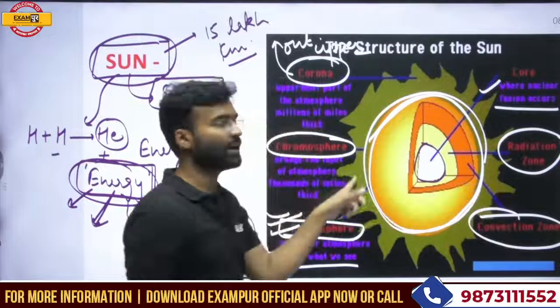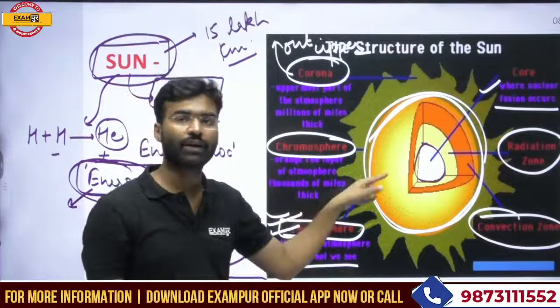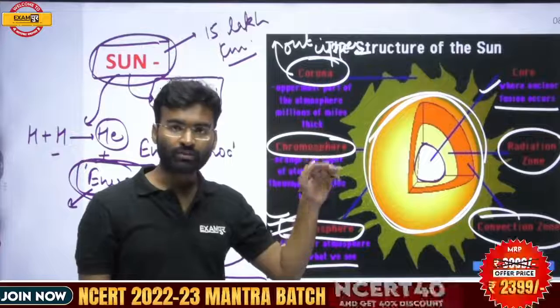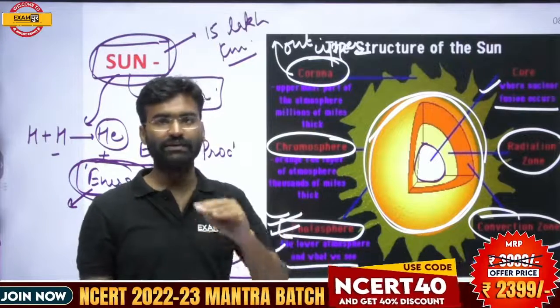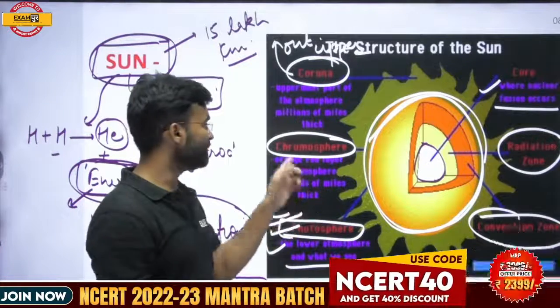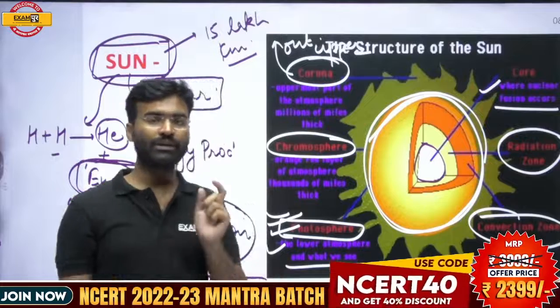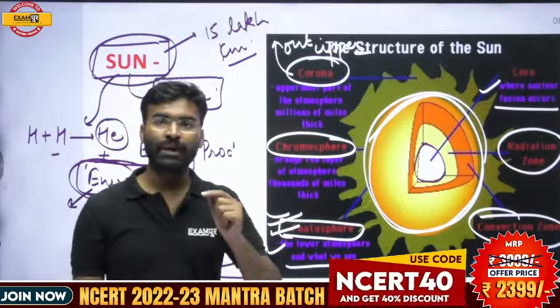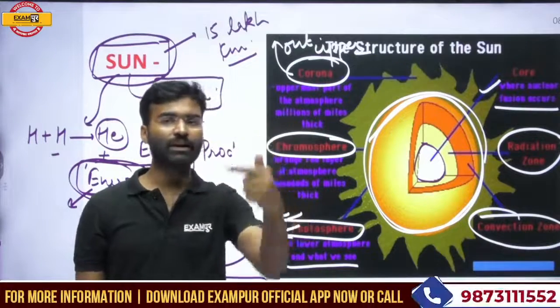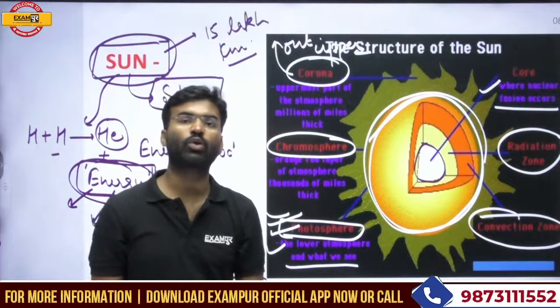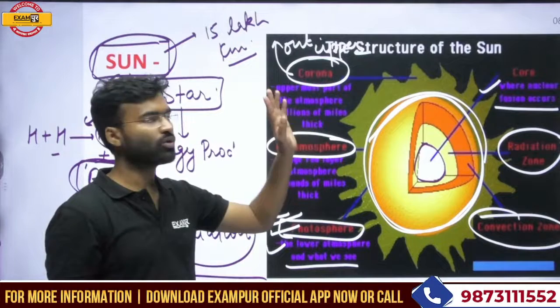These three layers are the parts of the sun's atmosphere. The lowermost layer of the sun's atmosphere is the photosphere, the middle layer is the chromosphere, and the outer, or upper, layer is the corona.